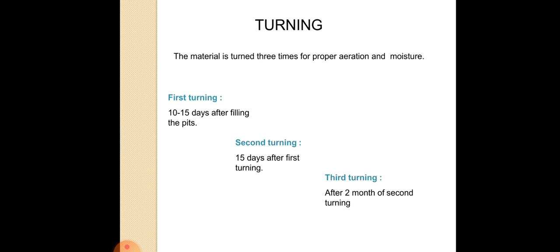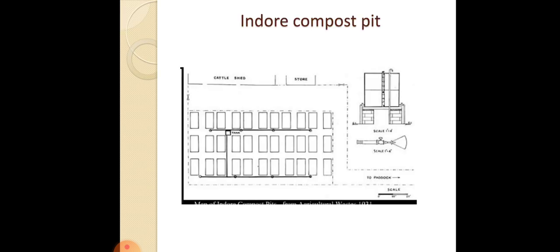Coming to the turning, unlike the Bangalore method, in this case the material is turned at least 3 times, mainly for aeration and also to retain the moisture content. The first turning is usually done 10 to 15 days after filling the pit, the second turning 15 days after the first, and the third turning usually 2 months after the second. So this is the pit method of the Indore method of composting. This is a typical map which represents the Indore compost pit.